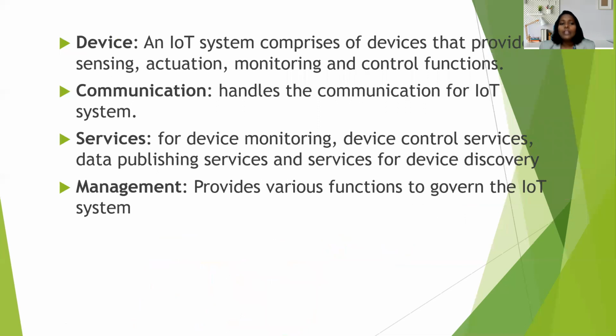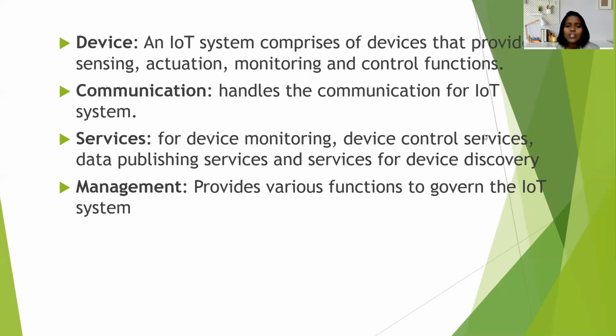Okay, device: an IoT system comprises devices. The device provides sensing, actuation, monitoring, and control functions. If you take communication, the communication block handles the communication for the IoT system. Those are the communication protocols we learned in the previous section, and they will be present in the communication block.